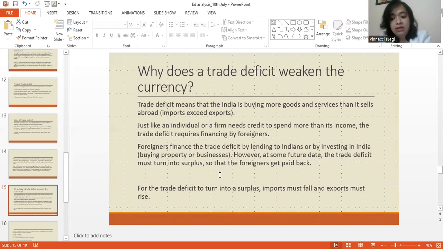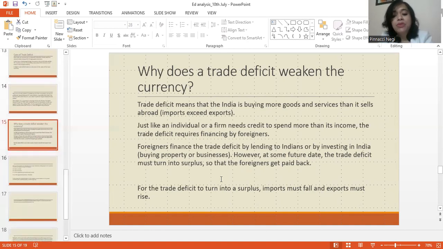After a point, the country will have to amp up its resources, its productive energies into producing goods and exporting them. So this trade deficit will need to turn into a surplus, right? So imports must fall and exports must rise, students. Now, the most important point, for imports to fall and for exports to rise, what is necessary?